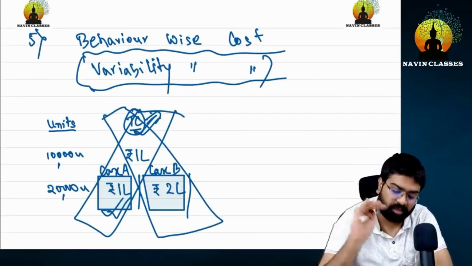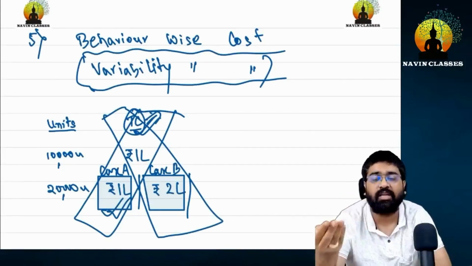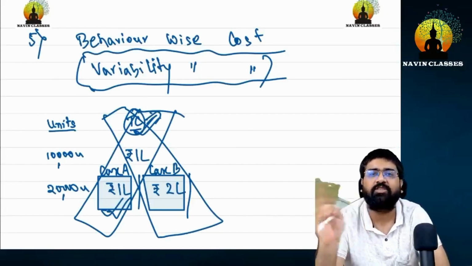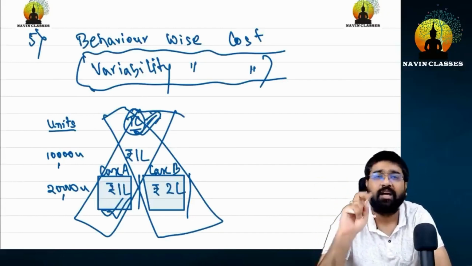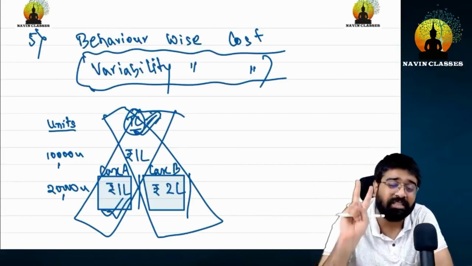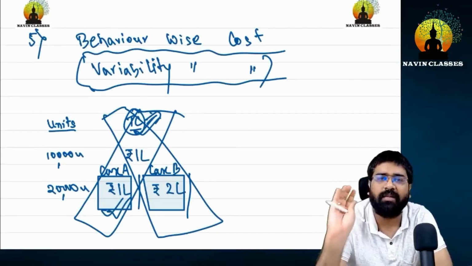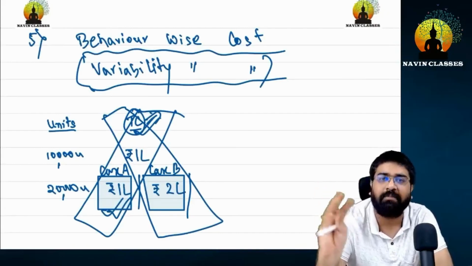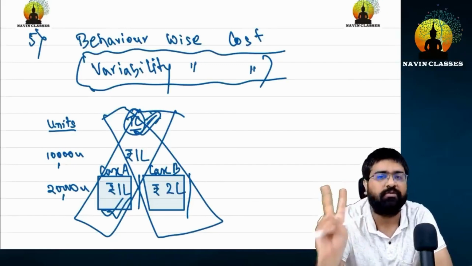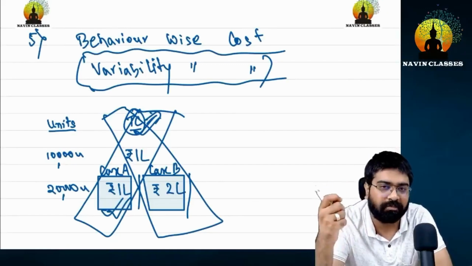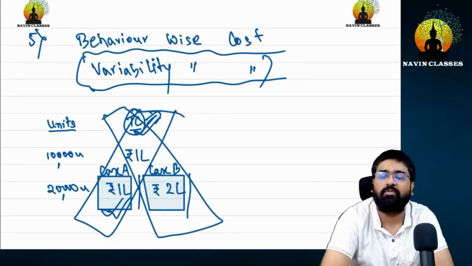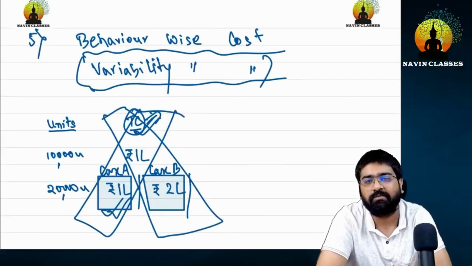Tell me, what was the answer to my question? The answer to my question is not whether it is fixed or variable. The answer is, if you know the cost for 2 sets of units, for any particular element or thing, you can judge its behavior. Am I audible? You should reply with yes or no. Are you understanding?